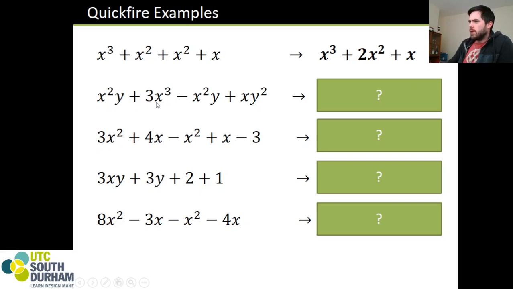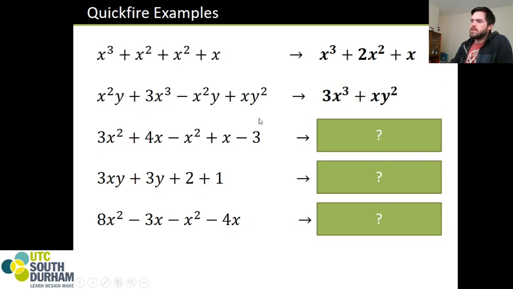Down here, we've got a 3x cubed, nothing else like it in there. We've got an x squared y and an x squared y here, so we're going to have to do something with that. And finally, we've got an xy squared. Again, that sits on its own. So what do we do with the x squared y minus the x squared y? In the same way that 5 minus 5 is 0, or a minus a is 0, these two, when they come together, will cancel out to become 0, meaning all that's left is the 3x cubed plus the xy squared.